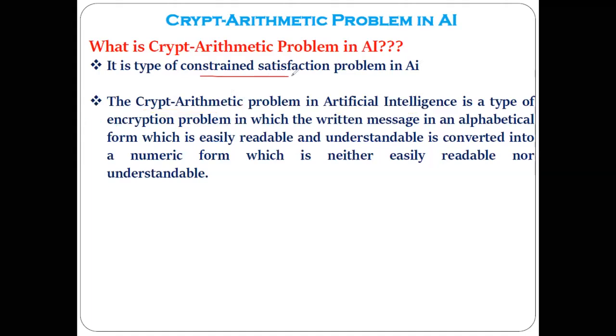This approach comes under the category of constraint satisfaction, because in order to do the encryption as a part of the crypt arithmetic problem, we have certain rules, and those rules must be satisfied to do the encryption or to solve a certain kind of crypt arithmetic problem.